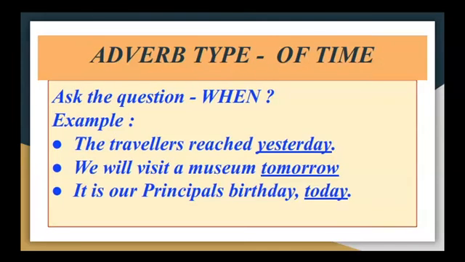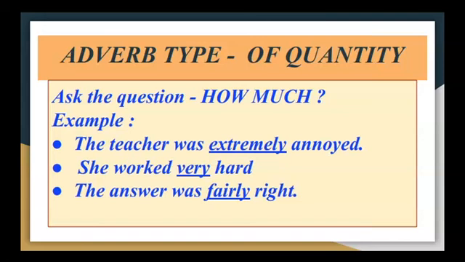The next one, adverb type of time. Here we need to ask the question when. The travelers reached yesterday. When did they reach? Yesterday. We will visit a museum tomorrow. When will we visit? Tomorrow. It is our principal's birthday today. When is our principal's birthday? It is today. So all these underlined words, they are adverb type of time. I hope you have all understood. Yes, let's go to the next one.